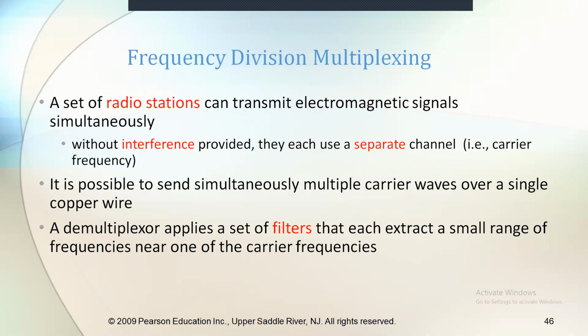All these electromagnetic signals are transmitted simultaneously. However they are passed simultaneously, one station should not interfere with another station. That means one electromagnetic signal cannot interfere with another electromagnetic signal.